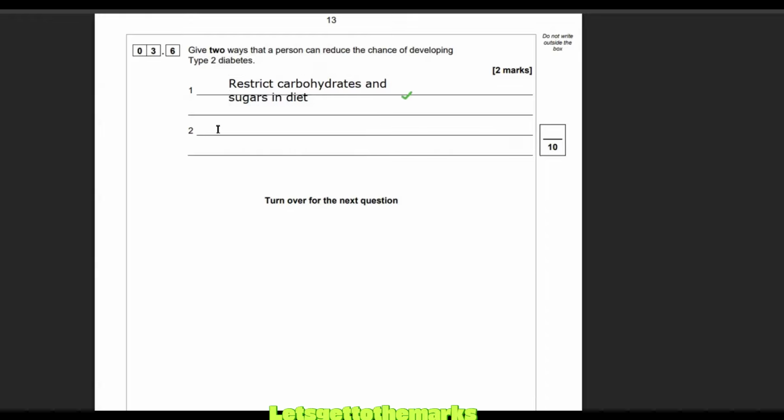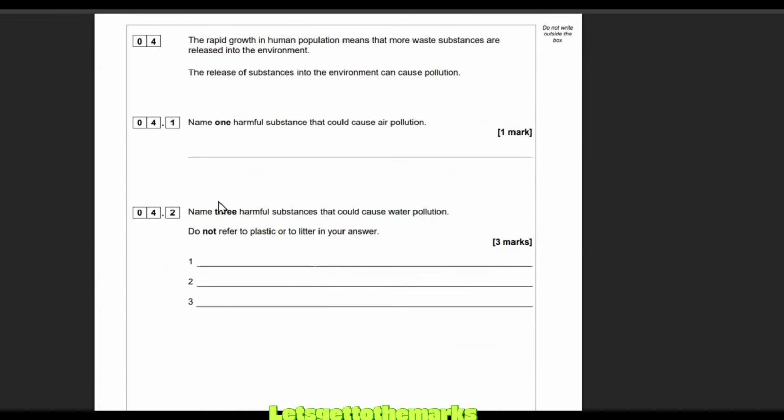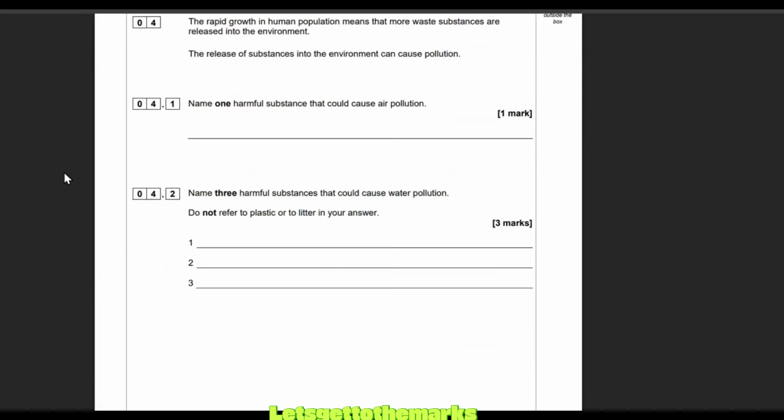And the other thing that can use up glucose is to make your body do more respiration. Now, how can you make your muscles respire more? You can do more exercise, or a better thing would be to say increase levels of exercise. And there we go. Someone with type 1 diabetes might want to do that as well. Those two are valid for type 1 as well.